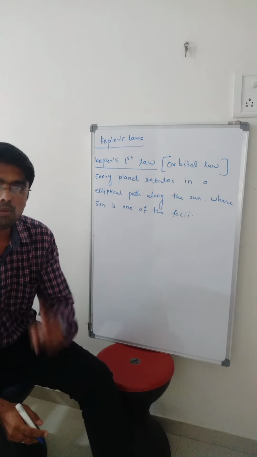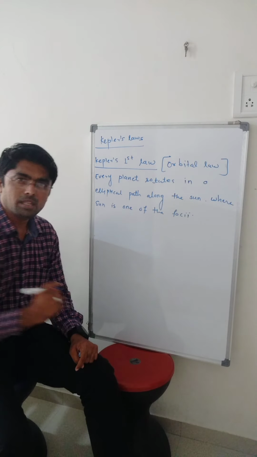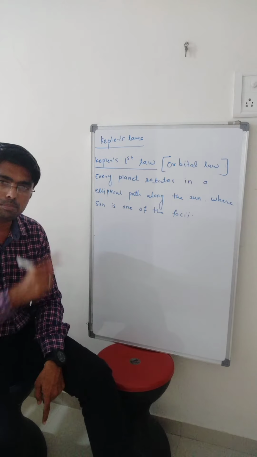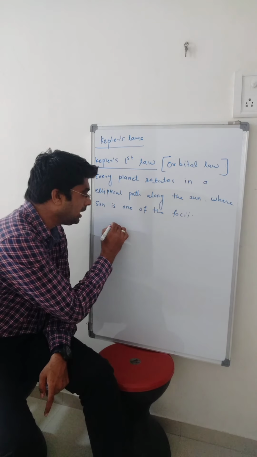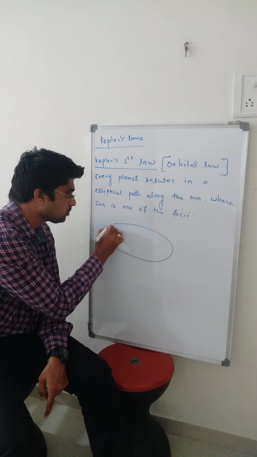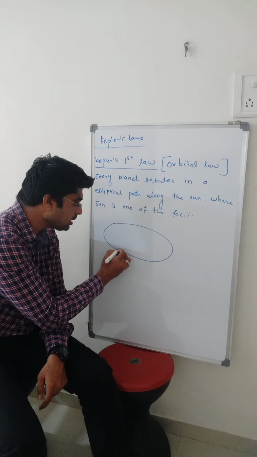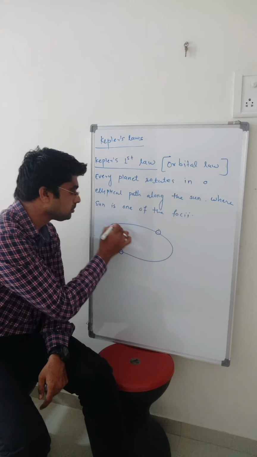This law explains that every planet revolves around the sun in an elliptical path. Let us consider the elliptical path. This is the elliptical path. Now let us consider these are the planets.